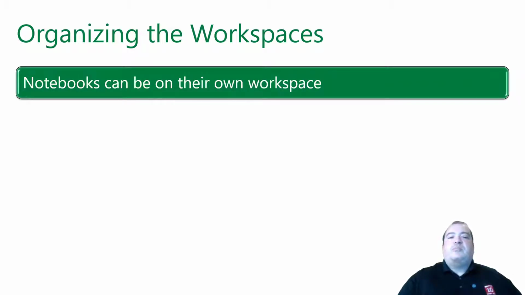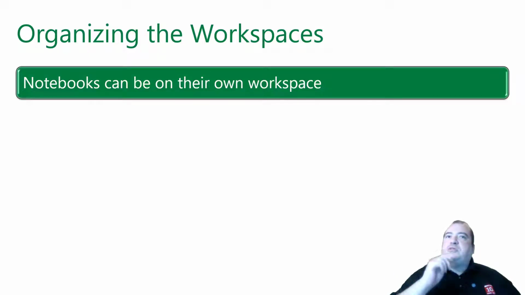Notebooks can be on their own workspace. Notebooks work very well if they have a workspace only for the notebooks, and they can be linked to a lakehouse which is in a different workspace. There is no problem with that and they work well with that. What is the advantage of breaking objects into their own workspace like this?